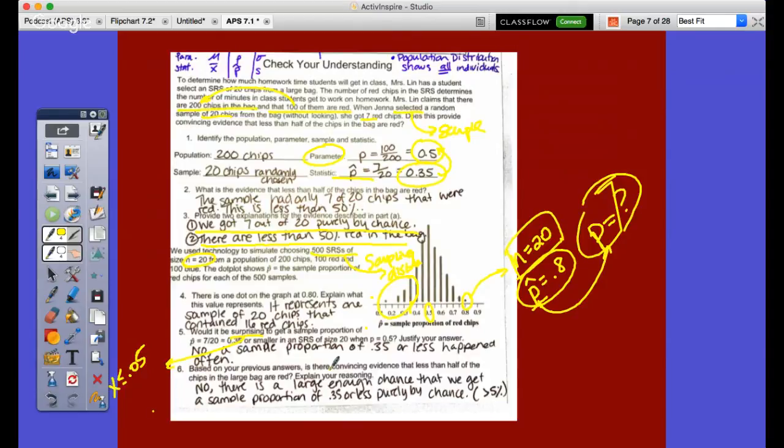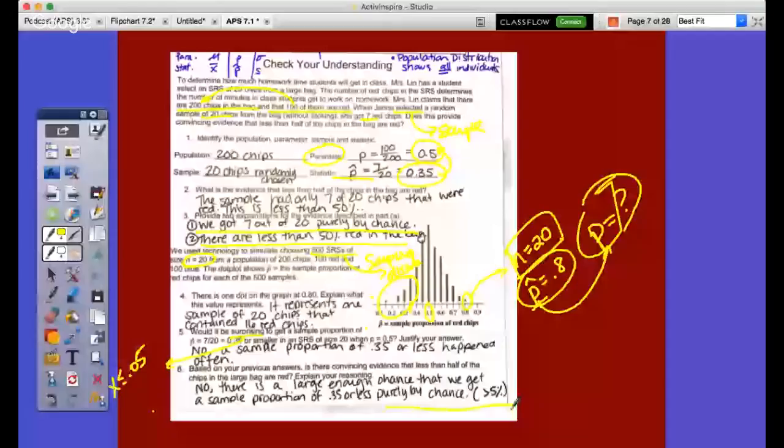Number 6, based on your previous answer, is there convincing evidence that less than half of the chips in the large bag are red? This comes back to our activity, and that would be no. There's not a large enough chance that we get a sample, and this is where we state that it could have happened purely by chance.